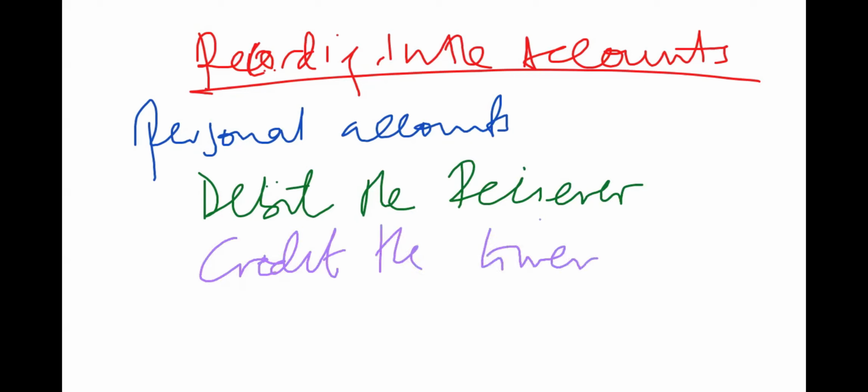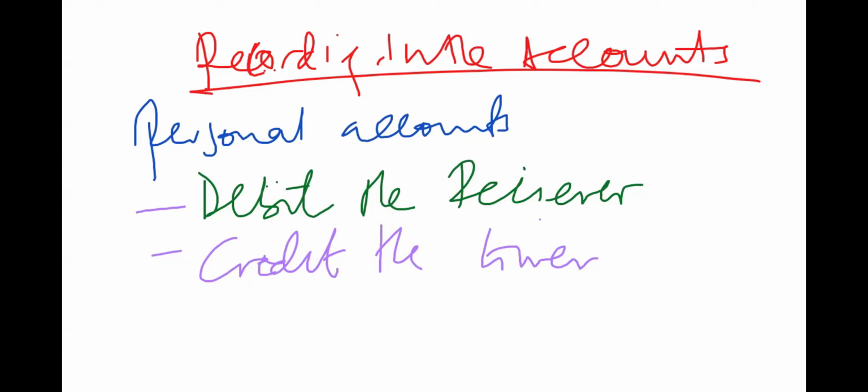The person who is giving out, we credit that person, because he's losing whatever he is giving out. The receiver, we debit that person because he's receiving, he's going to be increasing what they have. So whenever you see a personal account, just take this rule: for personal accounts, we debit the receiver and credit the giver.